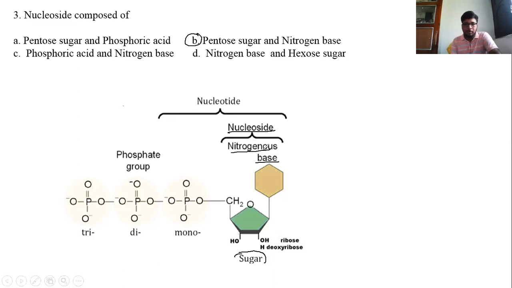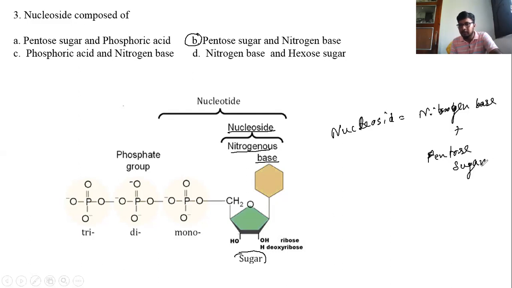Here you have to remember also: nucleoside means nitrogen base plus pentose sugar. If we attach a phosphoric acid, then it will form a nucleotide.